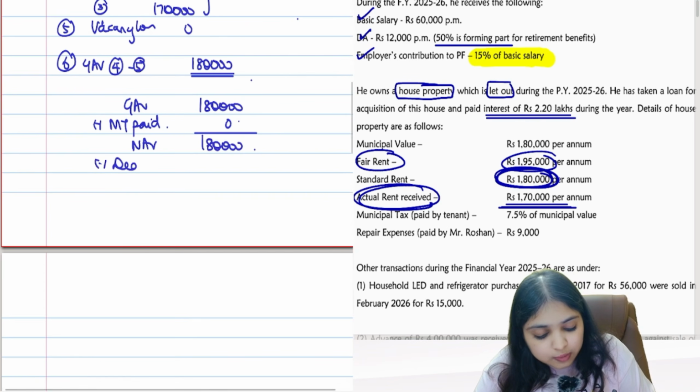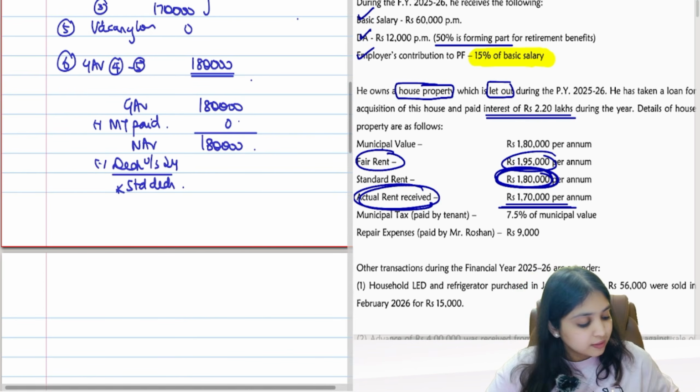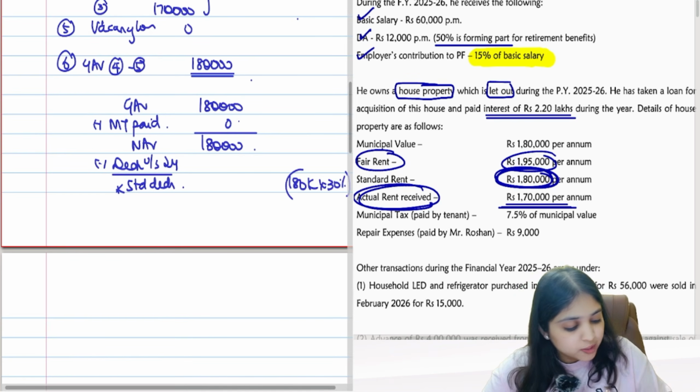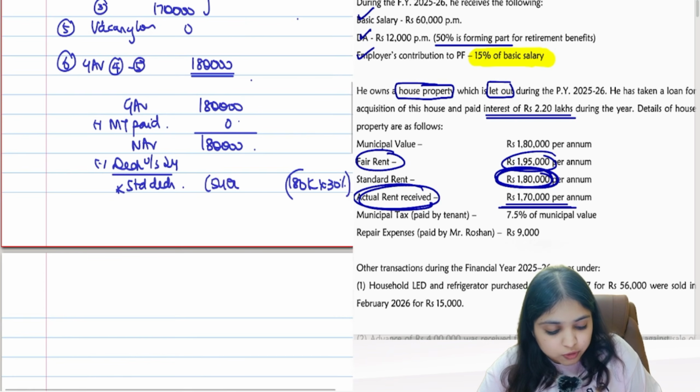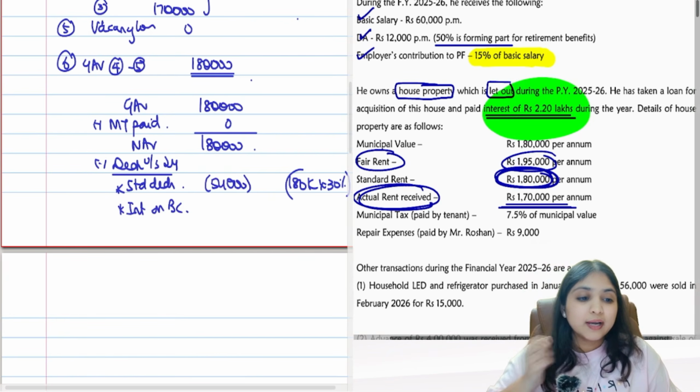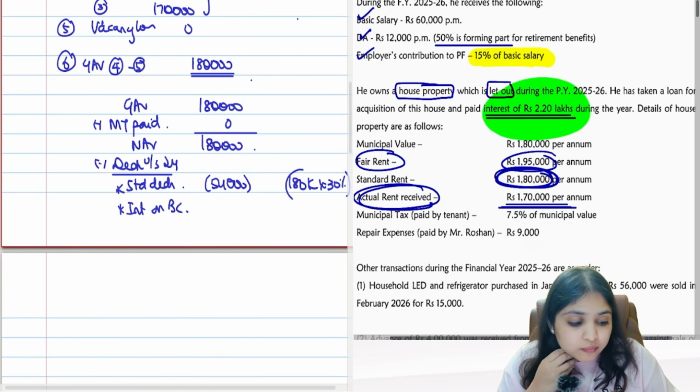Then from this you will subtract deductions under section 24. First deduction will be standard deduction. What percentage? 30%. So 30% of your NAV number. How much will that work out to? That's working out to 54,000 rupees. And then you will subtract interest on borrowed capital. How much is the interest, guys? 2,20,000. But oh, I have to restrict it. No, I have to restrict it to how much?